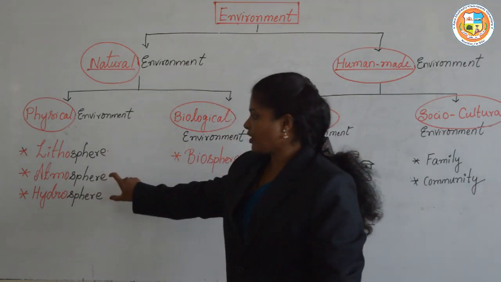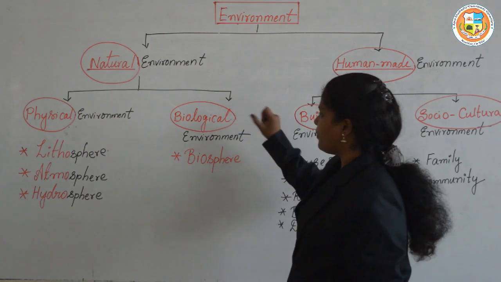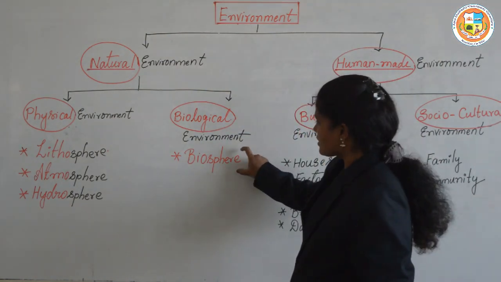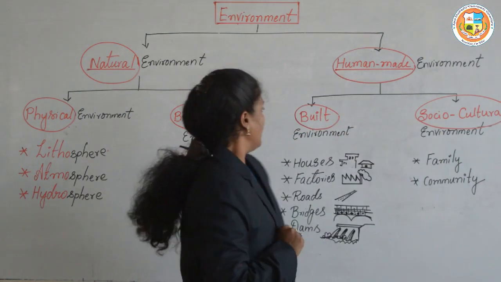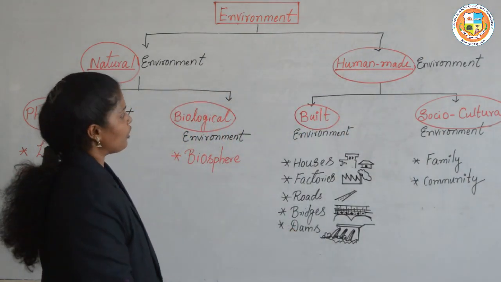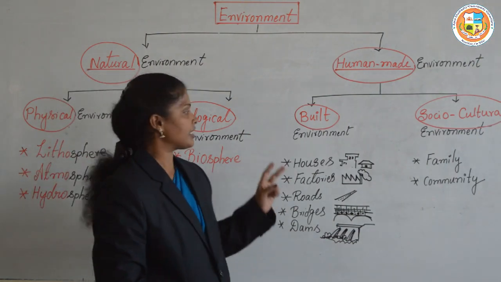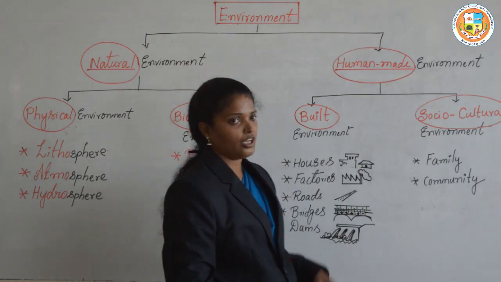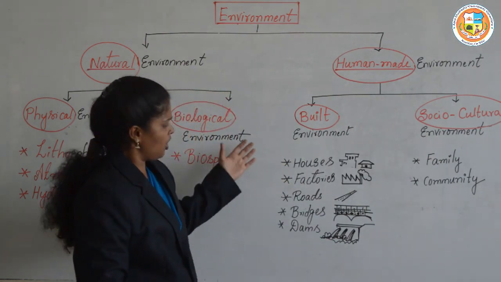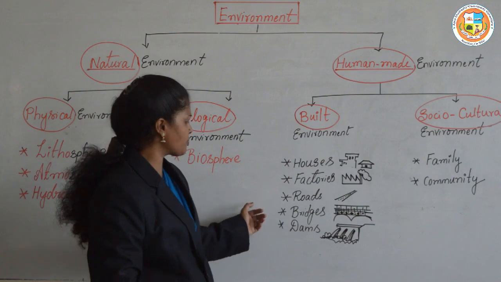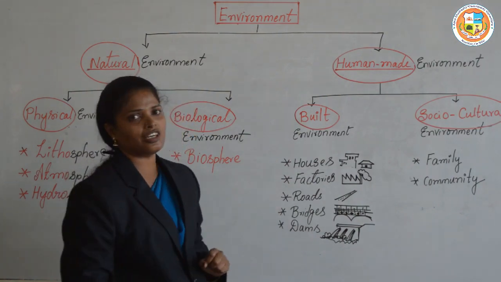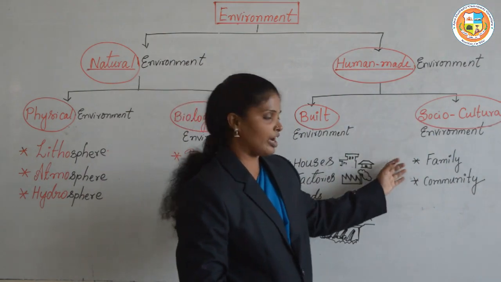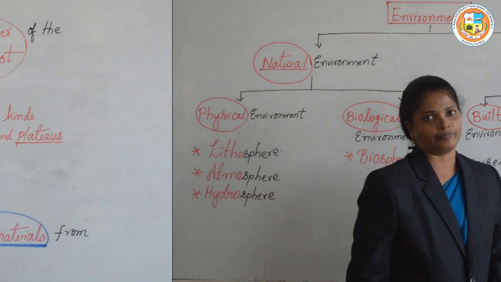Biological environment has one part, the biosphere. The human-made environment is divided into two parts, the built environment and socio-cultural environment. Under the built environment, houses, factories, roads, bridges and dams will come, and under the socio-cultural environment, family and the community will come.